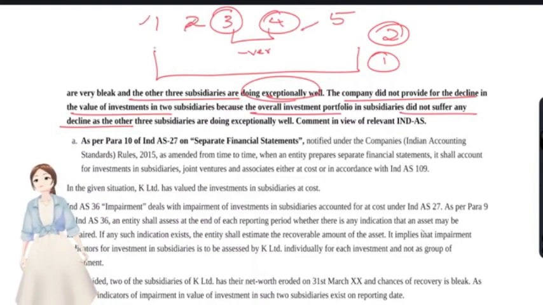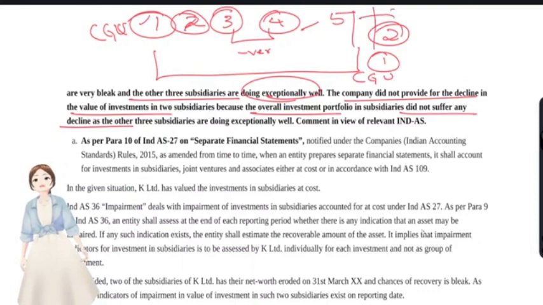They treated the whole 5 companies as a single cash generating unit instead of 5 cash generating units, which was actually the case. Company 1 is one cash generating unit, company 2 is another cash generating unit, but what they have done is they have treated the whole investment as a single cash generating unit, and they are not doing impairment because the whole investment cost was still less than the net realizable value, because of the exceptional work performed by companies 1, 2 and 5.